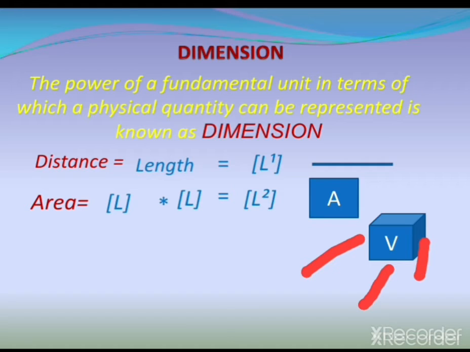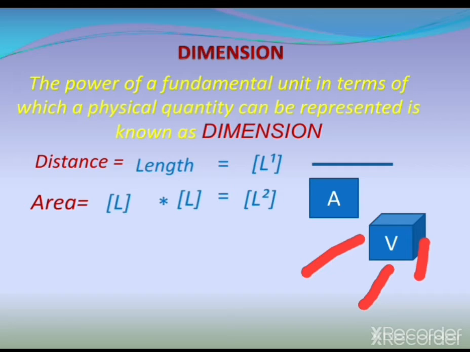That means this body is occupying space in 3 directions. One is length, then height, and then breadth. So it is occupying space in 3 directions.